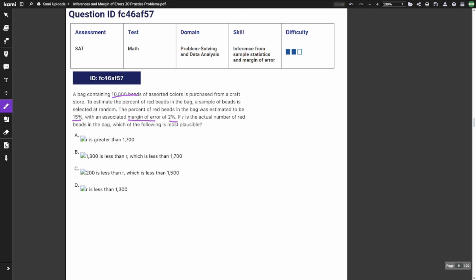So once again, we have our margin of error of 2%, which means we're gonna add and subtract 2% from 15%. So 15 plus 2 is equal to 17. I think I've been doing minus first, I don't know why I changed it up. And 15 minus 2 is equal to 13. So our range could be anywhere between 13% and 17%. However, here they didn't do it in percents, we have to actually find it out.